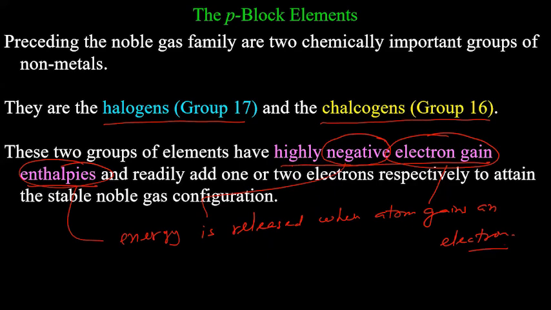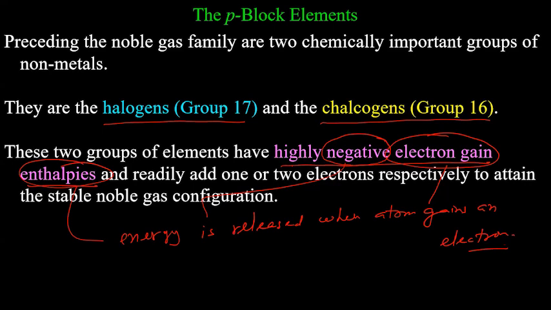That's what it means. And if you can understand this point here, it will be very easy for you to understand these types of questions later on. There will be confusing questions based on negative electron gain enthalpy later on. I am saying confusing because if you don't understand this concept, otherwise they are straightforward.